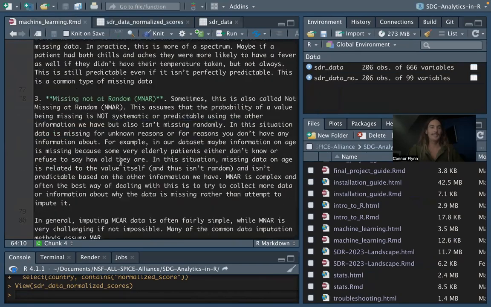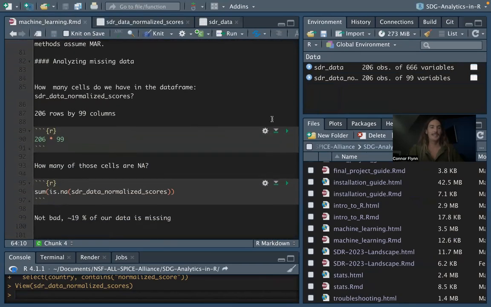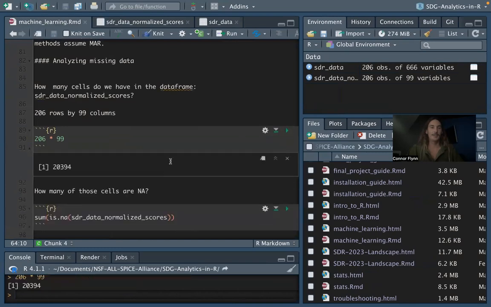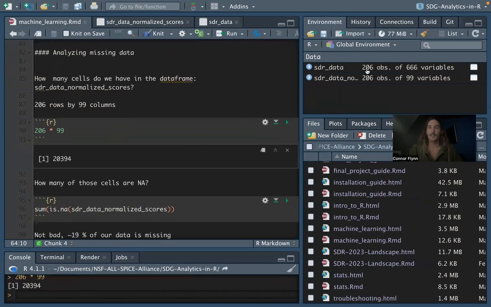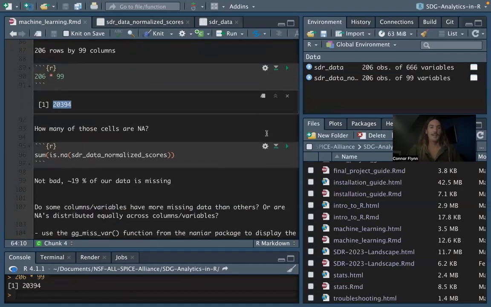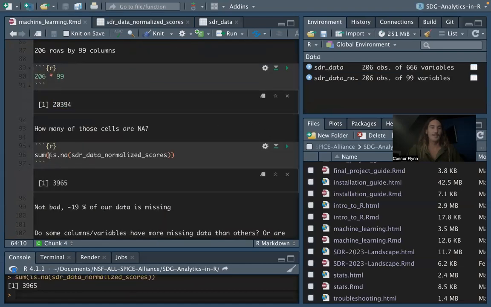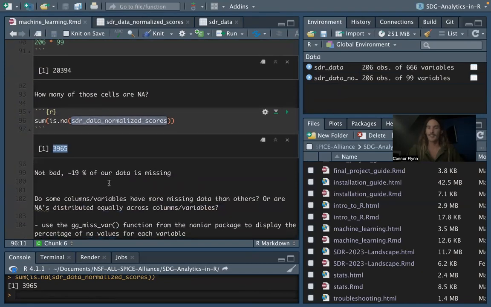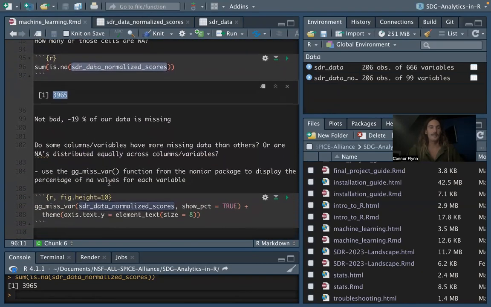Here we talk about missing data until we get to just doing the multiplication of how many cells there are. So 206 by 666 gets us 23,000 cells. How many of those are NA? We can use the sum is.na function on our data frame to get how many of those cells are NA. And that's just under 4,000. So again, around 19% of our data.